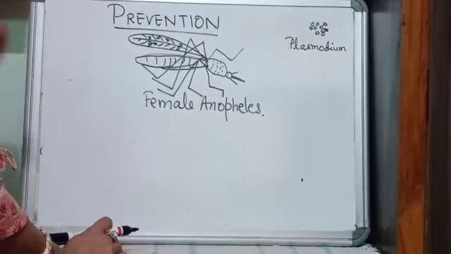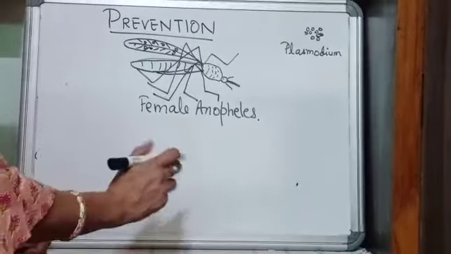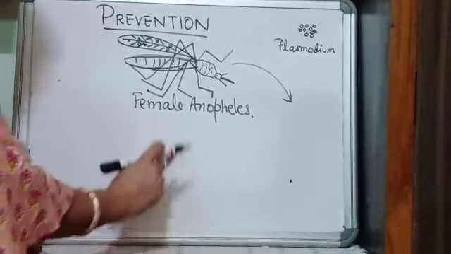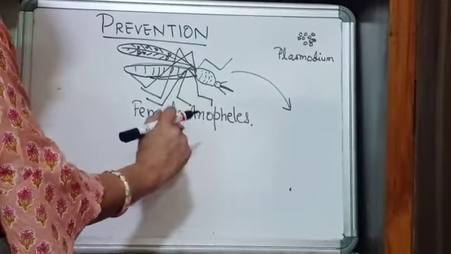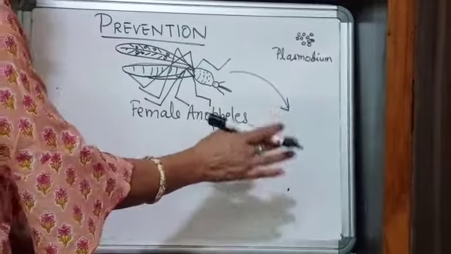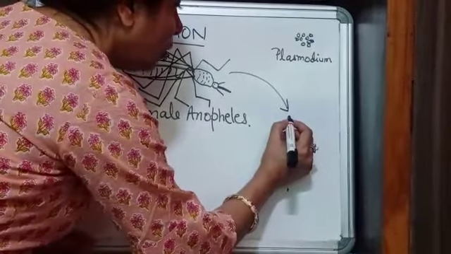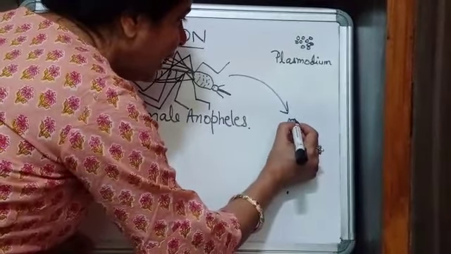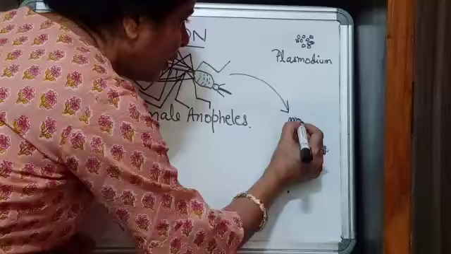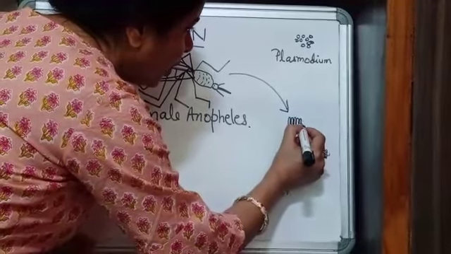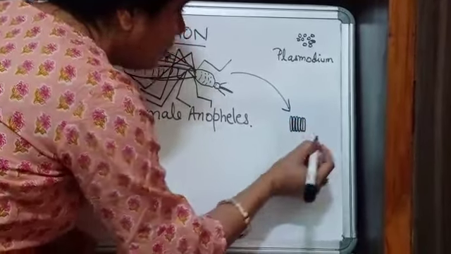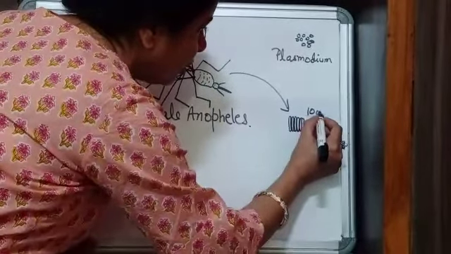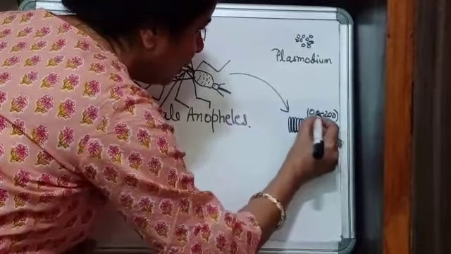Now we must study the life cycle of this female Anopheles to help us learn about the prevention. One female Anopheles can lay up to 100 to 300 eggs in one go. Okay, they are like this. And where do they lay eggs? They lay eggs in ponds, any water body, any fountain, water tank, empty tires.